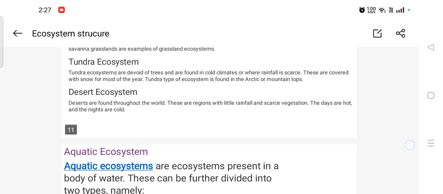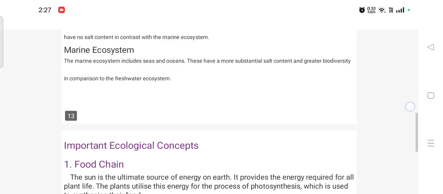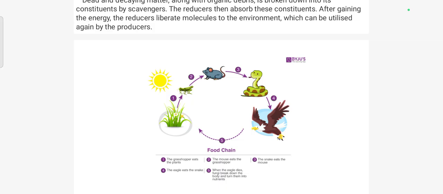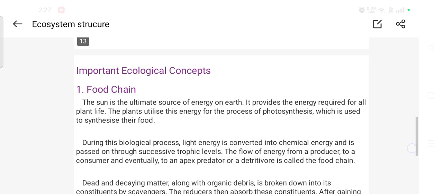So next we are going to learn energy flow. The transfer of energy from one trophic level to another trophic level is called energy flow.